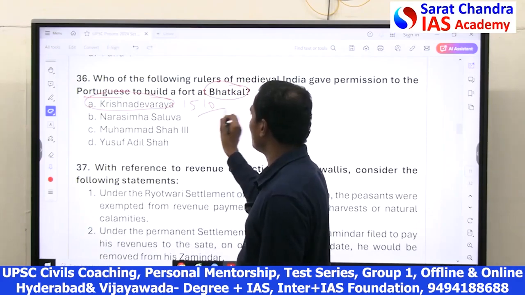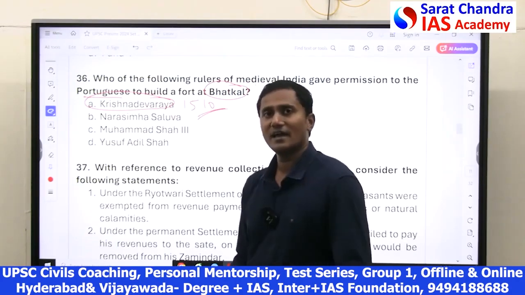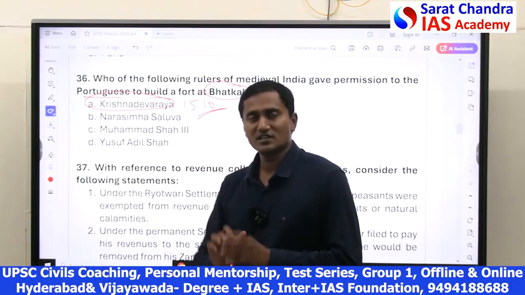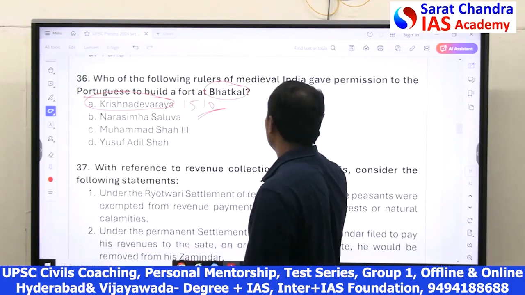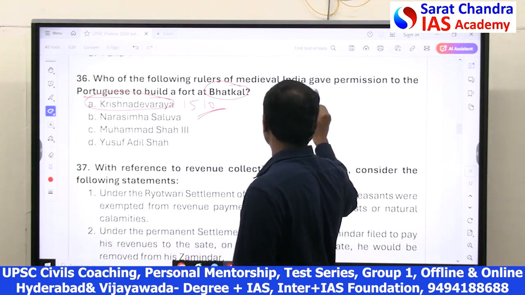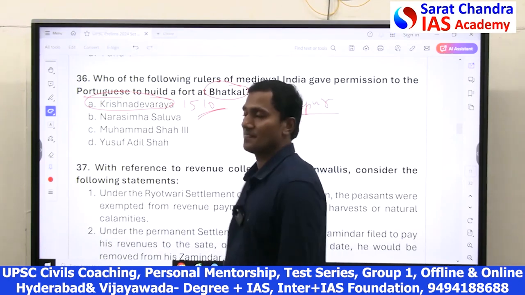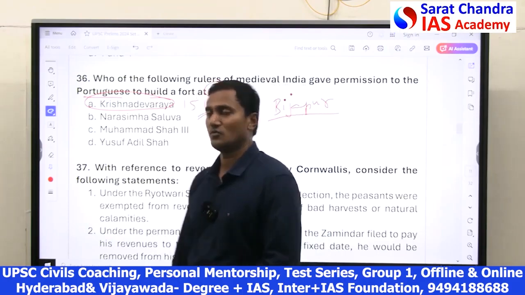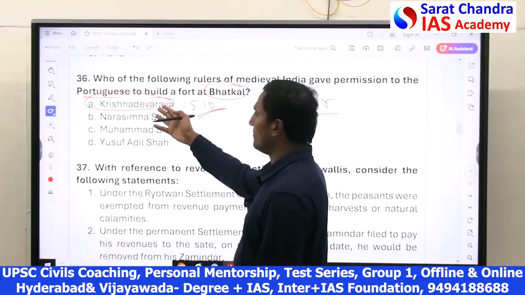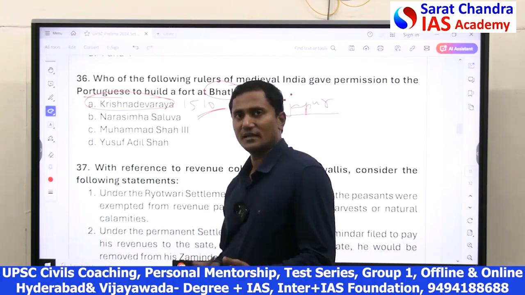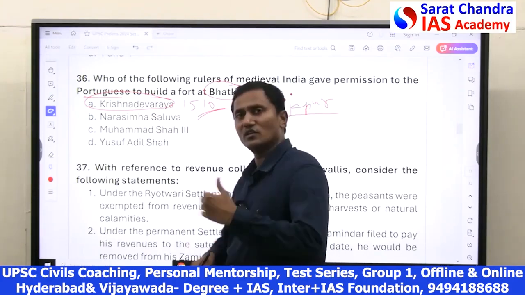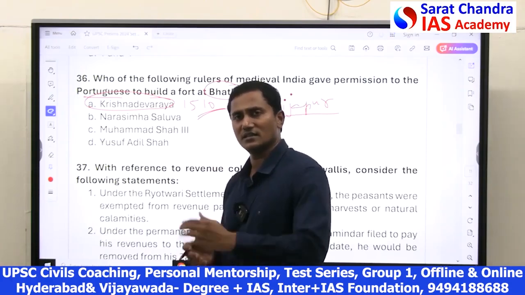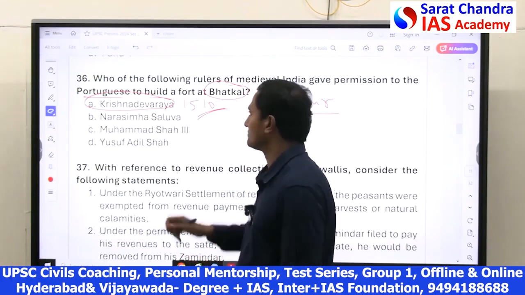In the same year, Krishna Devaraya helped the Portuguese to occupy Goa, which was earlier ruled by Bijapur kings, and he made an agreement sanctioning the construction of the fort of Badkal. Later on, it was used by Bahamani kings and other kings in the next few years.